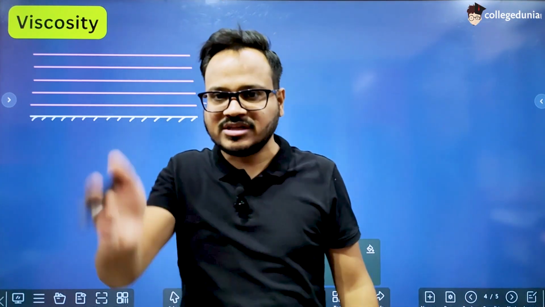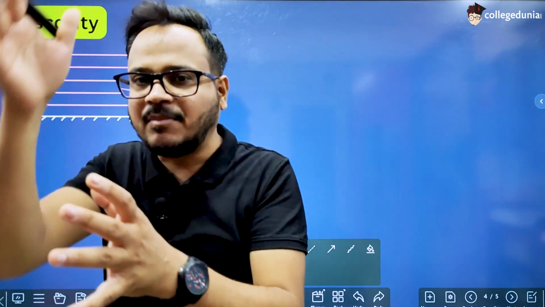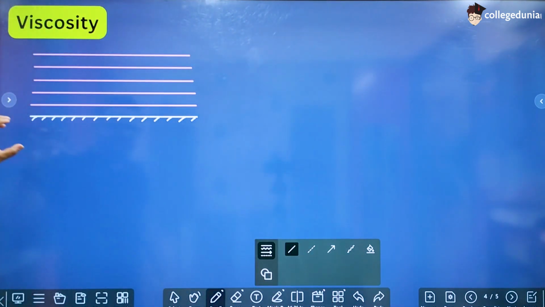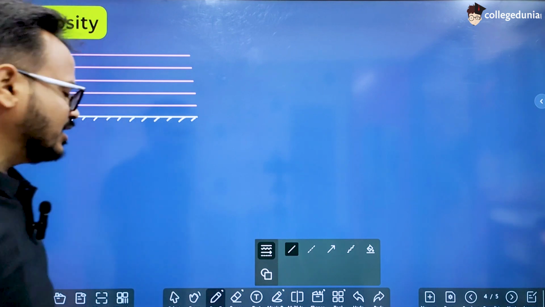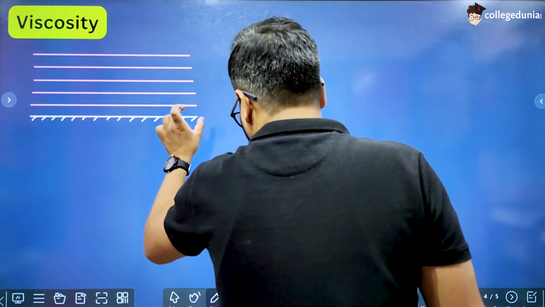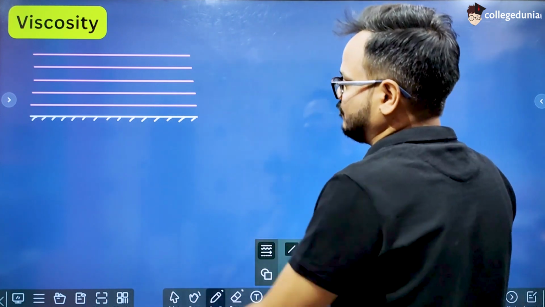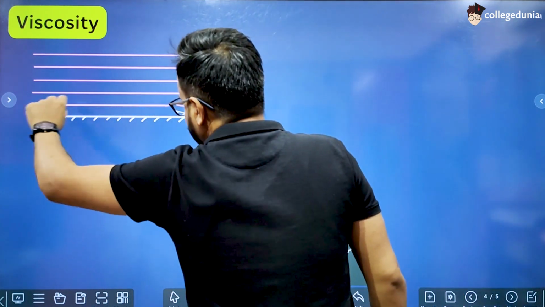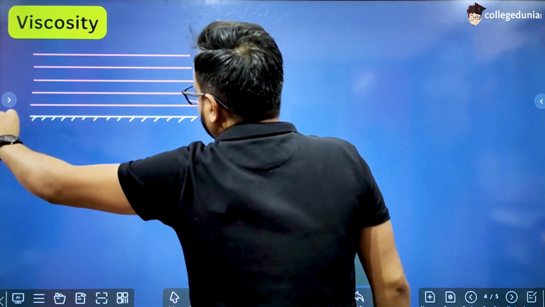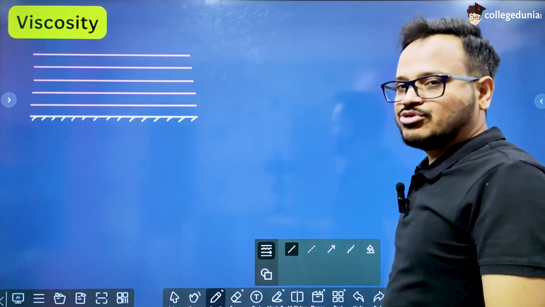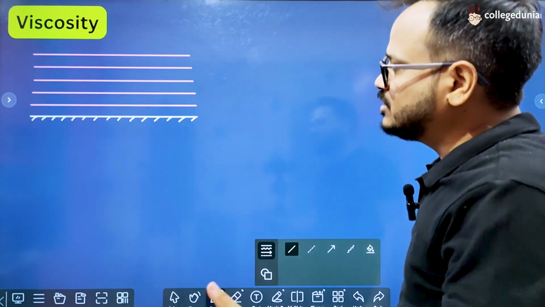Even if the solid surface is a wall and the liquid is moving along the wall, we are talking about the layer in contact with that surface, for example ये वाली layer. This layer is at rest because it is in contact with the surface which is at rest.